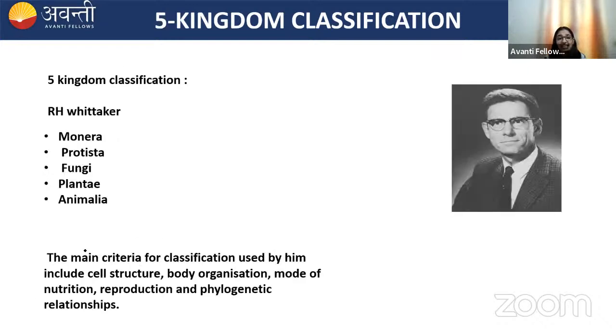Next is the five-kingdom classification, which is the most important and most accepted one. Remember this. The five-kingdom classification was given by R.H. Whittaker, and he resolved the issue: he made a separate kingdom, Fungi. So he separated the non-photosynthetic organisms from photosynthetic organisms. The five kingdoms are Monera, Protista, Fungi, Plantae, and Animalia. The classification was based on cell structure, body organization, mode of nutrition, reproduction, and phylogenetic relationship. Remember these characteristics.